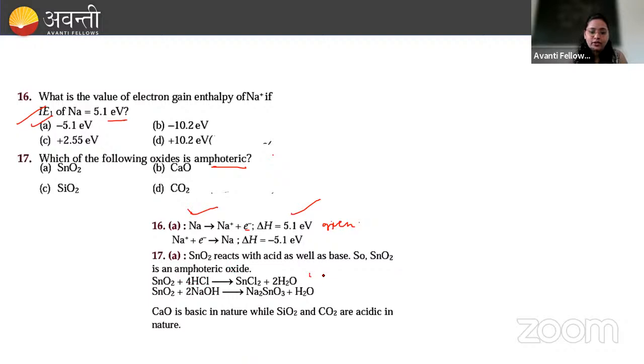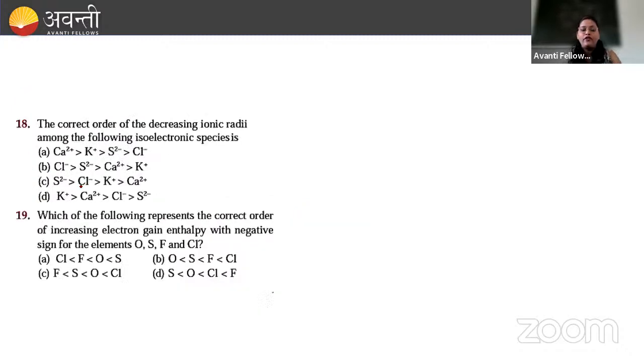You can see here this reaction and this reaction. CaO is basic in nature while SiO2 and CO2 are acidic in nature. So our option A is the correct answer. Right? Any doubts here?